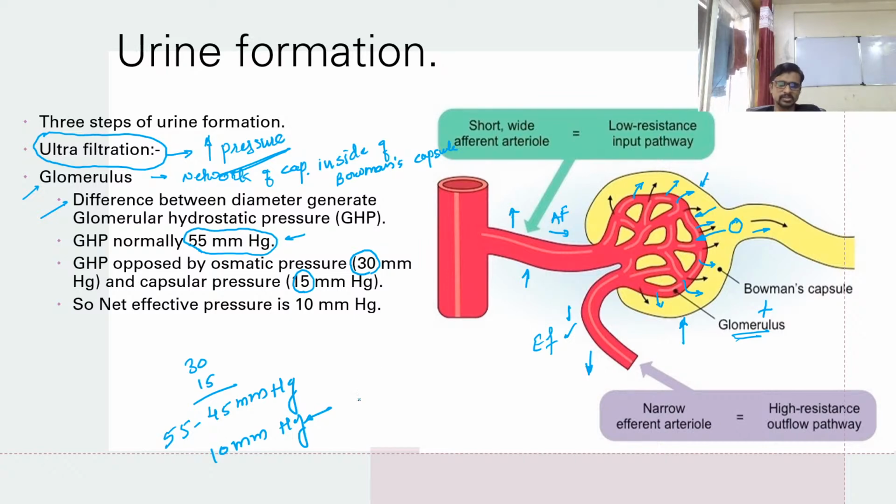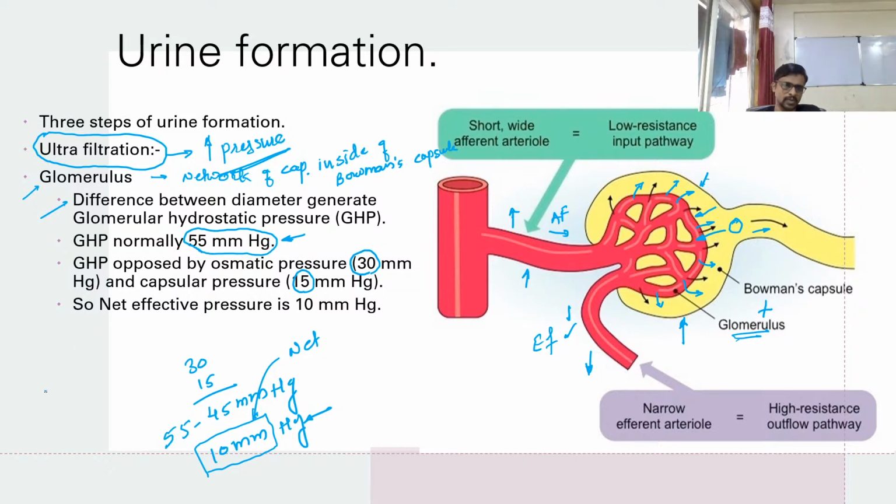This pressure is called the glomerular filtration pressure or the glomerular filtration rate. Rate means the quantity of liquid filtered in a unit time. So this is the net pressure required for the filtration of urine. The total value is 55 mm of Hg, but there is again a reverse.